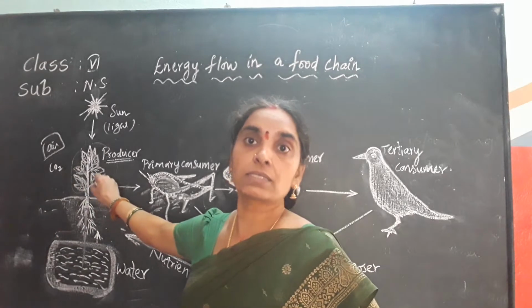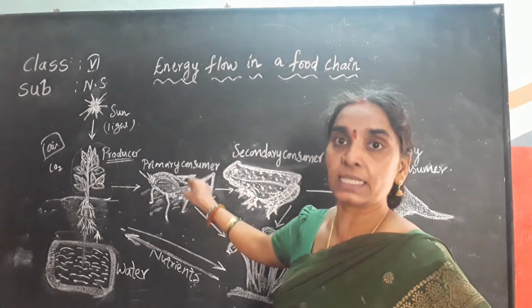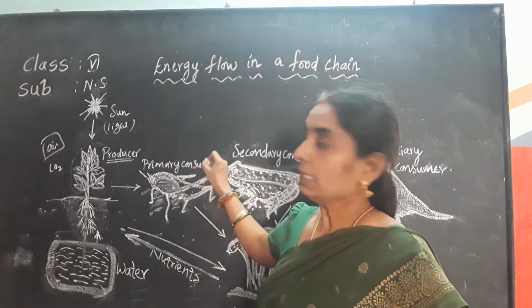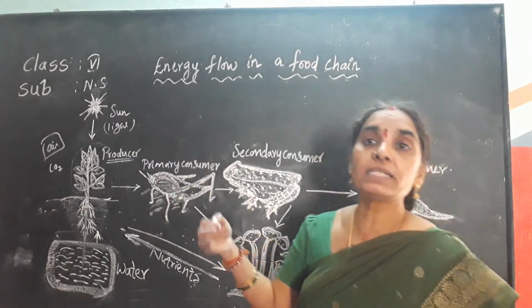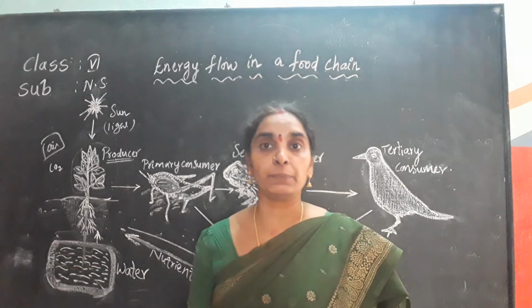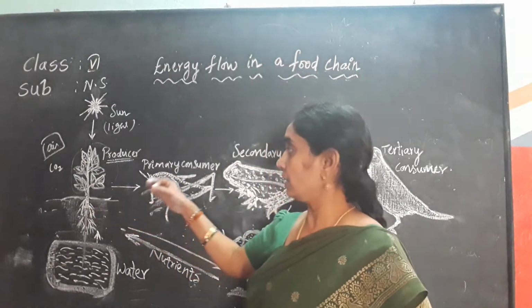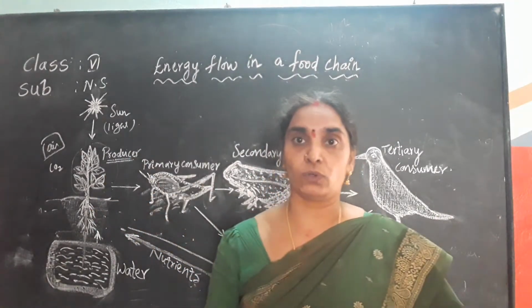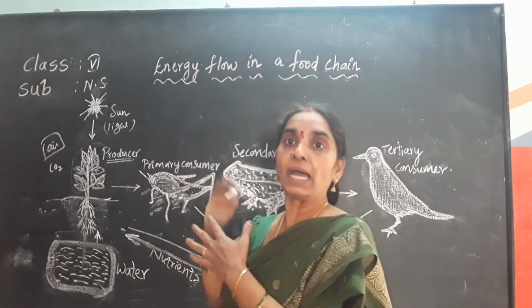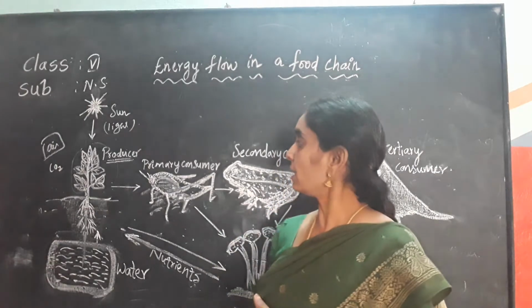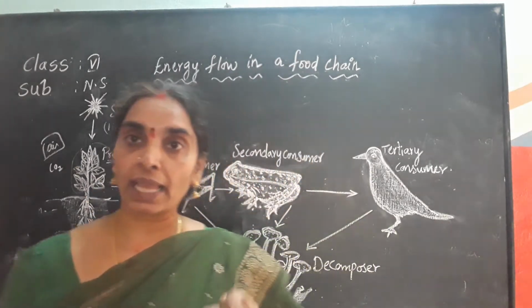So they are called autotrophs and they are eaten by the herbivores, that is the primary consumers. The primary consumers like grasshopper, cow, buffalo, goat, sheep depend only on the plant and plant foods. Okay children, so this is how the plants give food to the herbivores. That is, this giving food means that they prepare their own food and this food is used up by the consumers. Okay children, so here the primary consumers depend on the producers to get their energy.